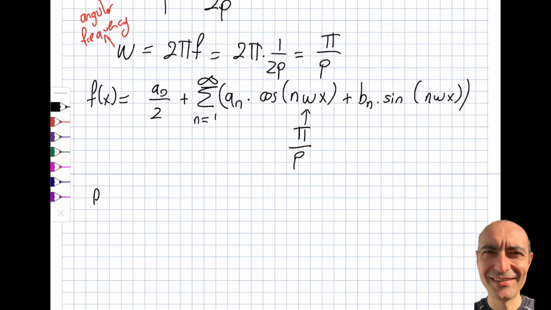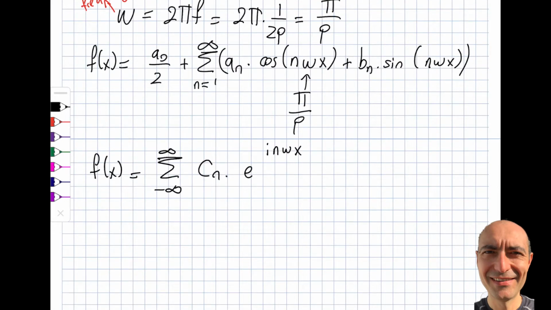If I do this for the complex, it will actually be a little bit more straightforward as well. I will have Cn e to the i n omega x. Similar, right? I just have an i up there. One thing to note, let's look here, it's a little bit easier to explain. You can see over here I have a Cn, and the Cn is tied to a particular n omega. As n changes, I will have another Cn and another n omega.